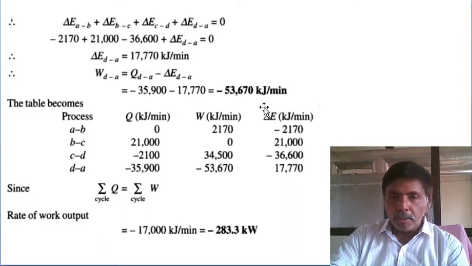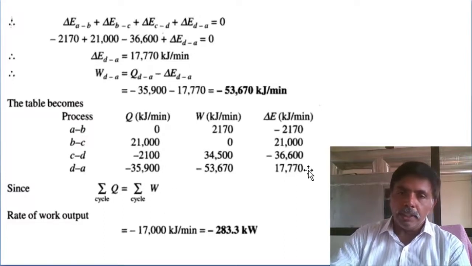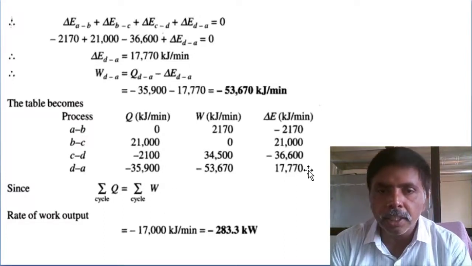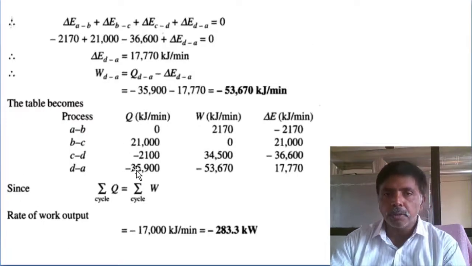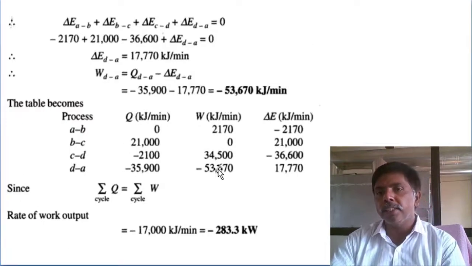Then the final table: you can draw the final table for A to B, B to C, C to D, each individual process, whatever we determined, and fill the table. First question, fill the table. And to check if we did the problem in the right direction or not, the summation of all heat interactions must equal the summation of all work interactions.